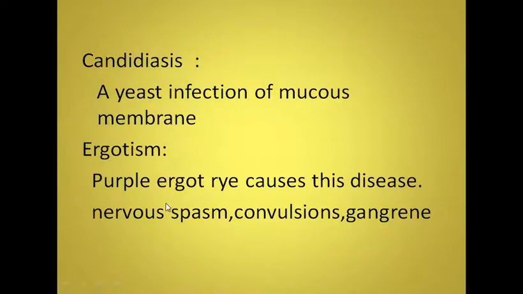Ergotism is caused by purple ergot on rye and it causes nervous spasms, convulsions, meaning fits may occur, gangrene, meaning destruction of a part, and psychotic delusions, that means the unshaken belief in something that isn't true or based on reality.